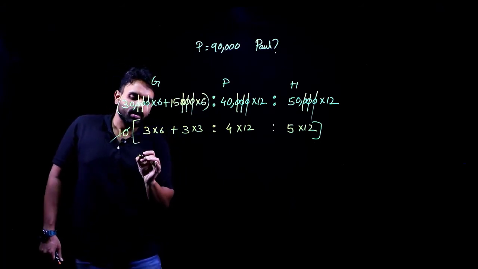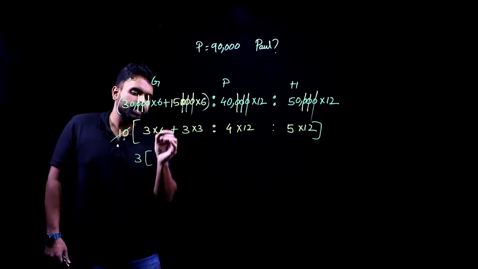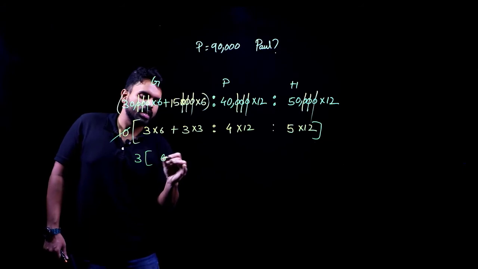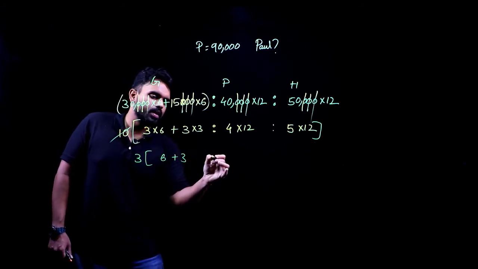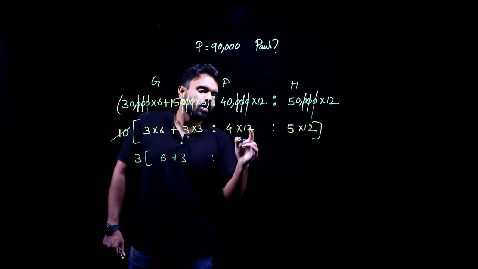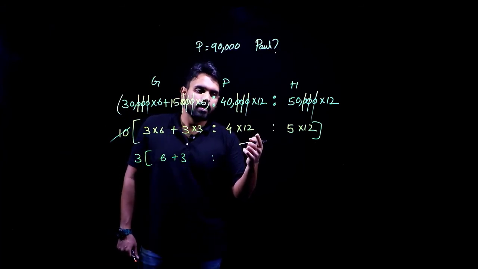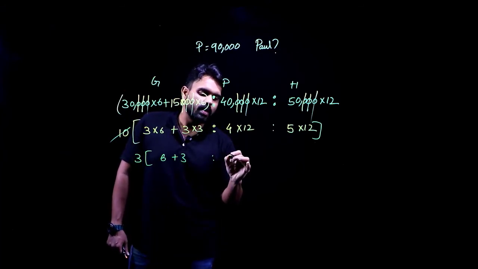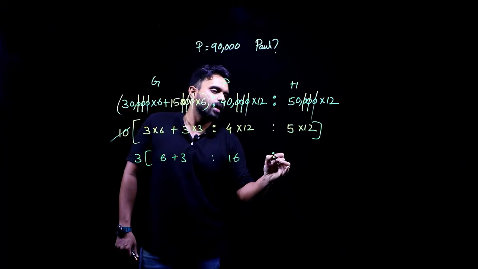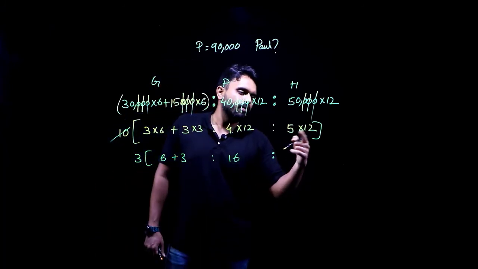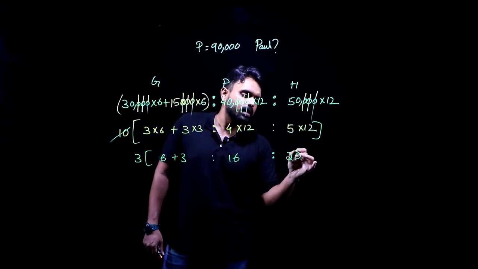10 is gone. So, 3 I will take out now. If I take 3 out, I will be remaining with a 6 here and a 3 here. E is 2. A 12 will have a 4 and a 3. So, I will take a 3 out, 4 into 4 will be left out, that gives me a 16 and 12 is left out. Again, 5 into 4 gives me a 20, a 3 has been taken out.